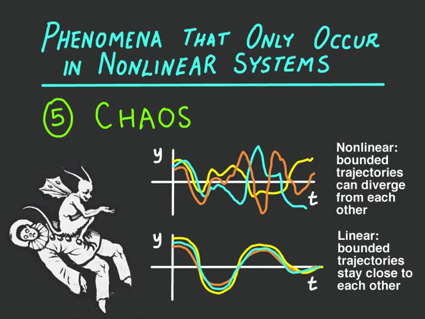For a linear system, if the trajectories stay bounded, they must stay close to each other. So they cannot be highly sensitive to initial conditions. From an engineering viewpoint, chaos is something one really doesn't want in a system. Engineers like things that are predictable and repeatable, and chaos is not. Many nonlinear systems do not show chaotic behavior, but chaotic behavior only occurs among nonlinear systems.